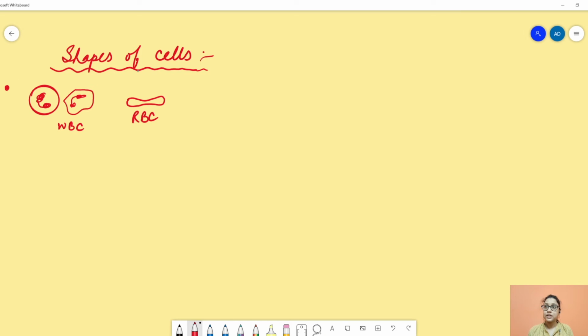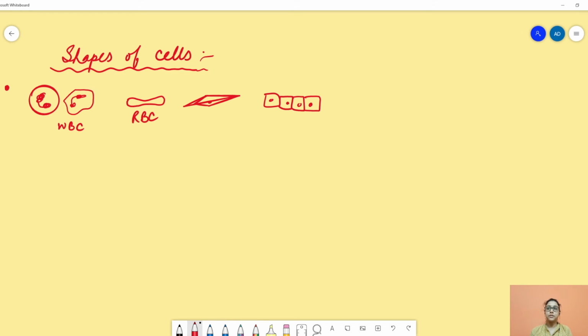Then when we study muscle fiber, there is smooth muscle fiber also. And we also find cuboidal epithelial cells, which are cuboidal in shape.